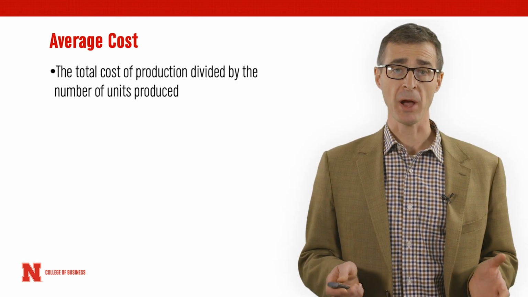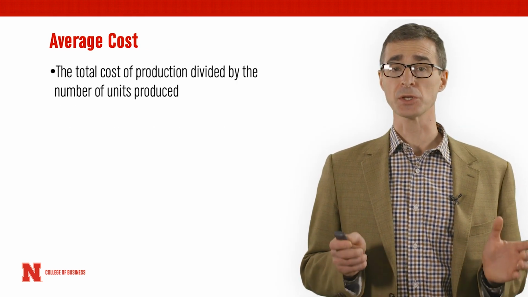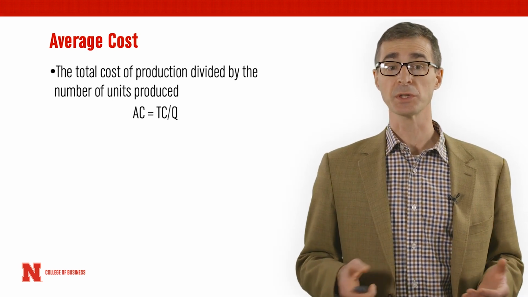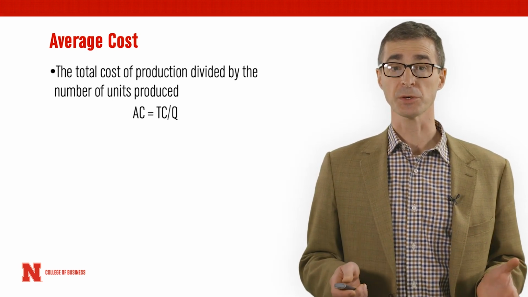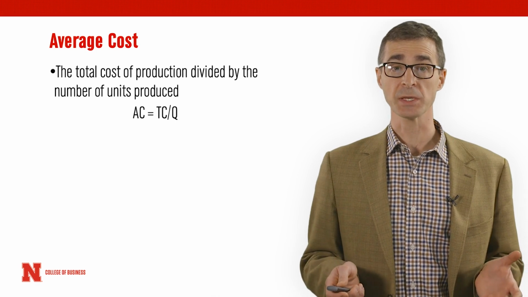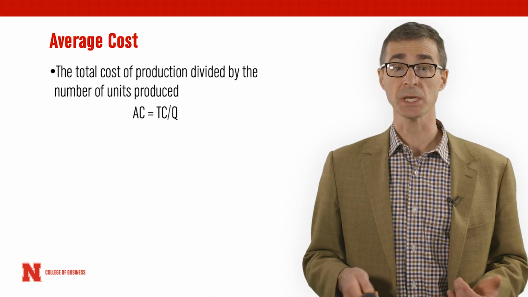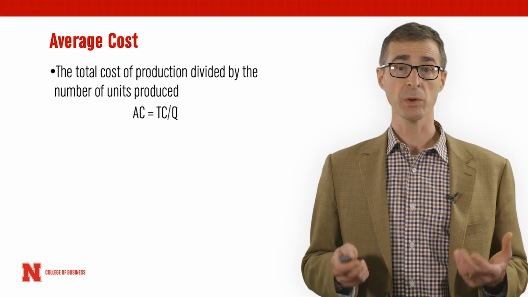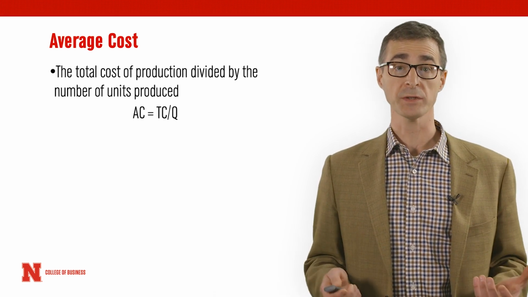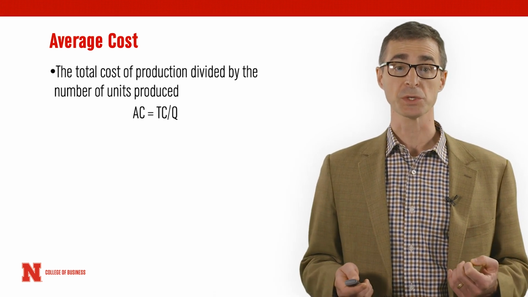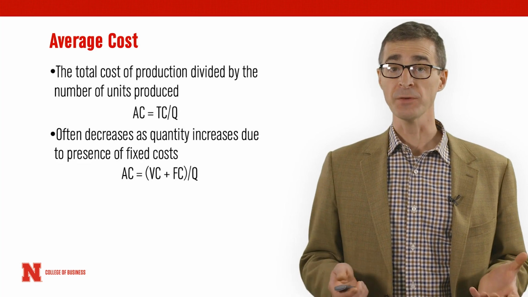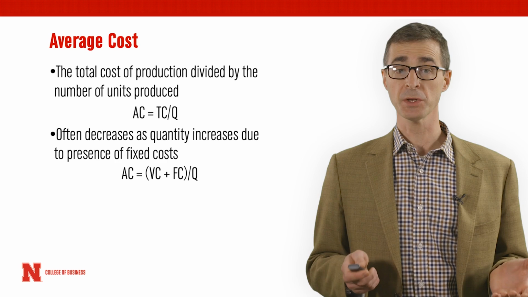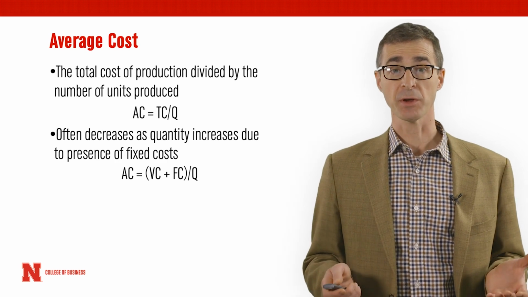Let's talk a little bit about average cost. Average cost is the total cost of production divided by the total number of units produced. In formula terms, we'll abbreviate average cost with AC, total cost with TC, and Q will be the common variable that we will use to denote the quantity or number of units produced. Now, it's often the case that average cost will go down as the quantity produced increases, especially if there are fixed costs.